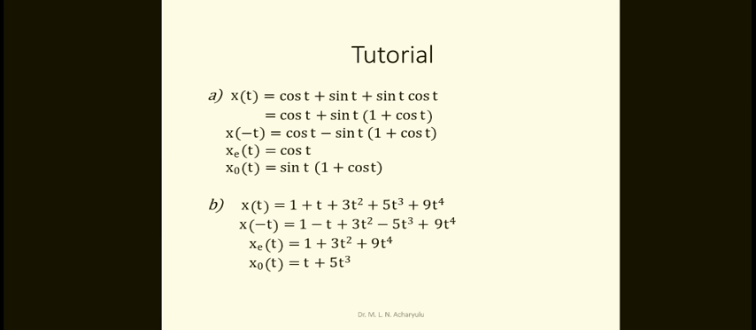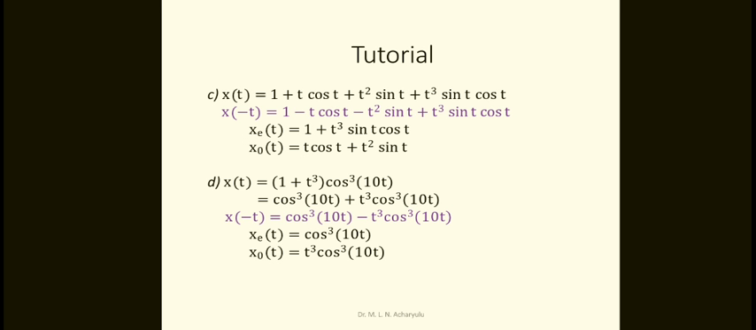Those problems are already given, and here the solutions are also there. I will give a briefing about the problem. Whatever problem they have given here: cos t plus sin t plus sin t cos t. So cos t plus sin t is common, 1 plus cos t here, that is the x of t signal. X of minus t we will apply, the same as what we did previously. So therefore we will get the even and odd signals. The same for all problems, you will do it yourself. This is the homework for you.